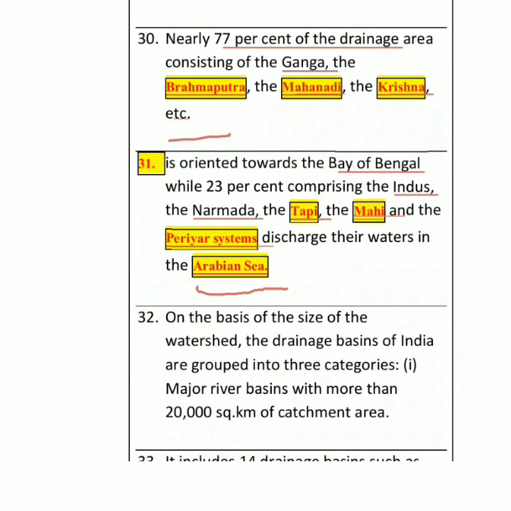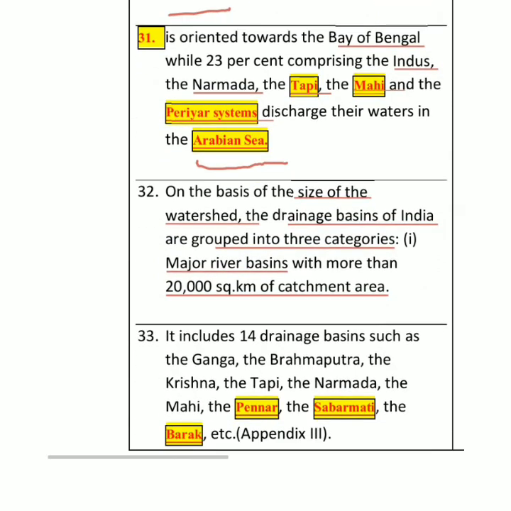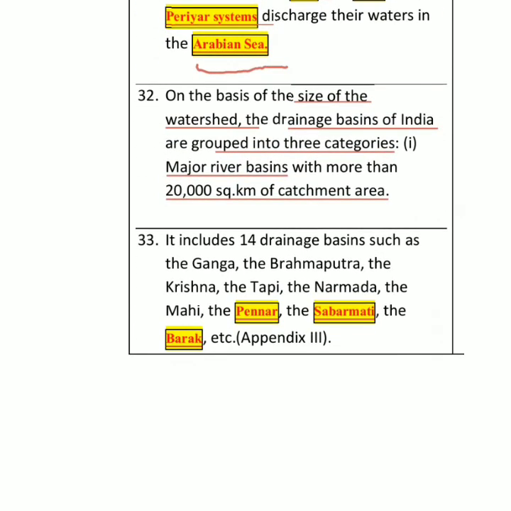On the basis of size of watershed, if we look at the size, we can basically group drainage basins into 3 categories, right? Mainly by size, the maximum river basins in India are around 20,000 square kilometers of catchment area, spread over very large areas. So we can also classify by rivers whose catchment area is 20,000 square kilometers. Okay, so we have mainly 14 drainage systems in India whose catchment area is more than 20,000 square kilometers.